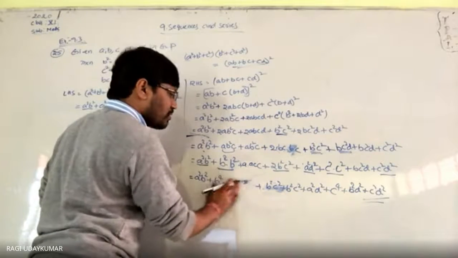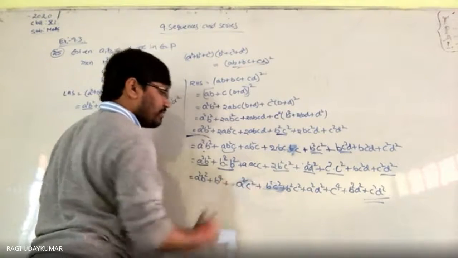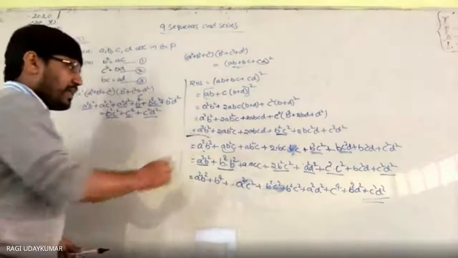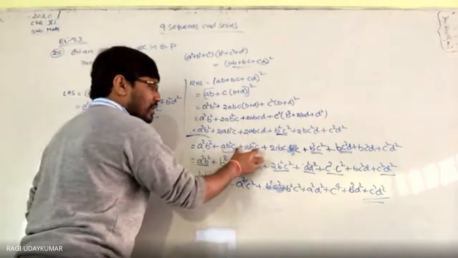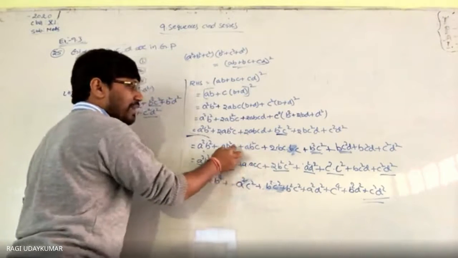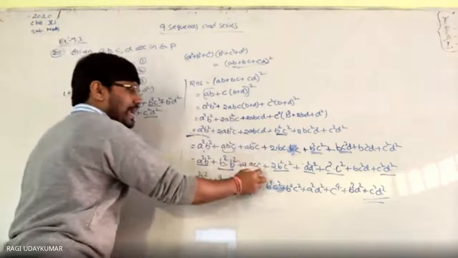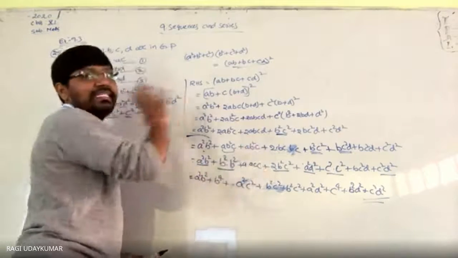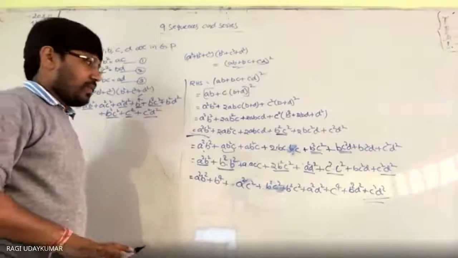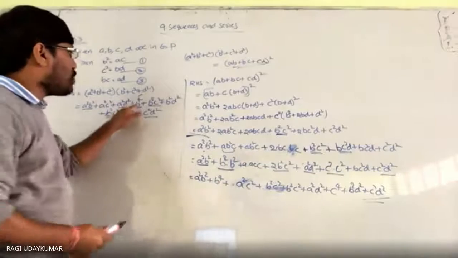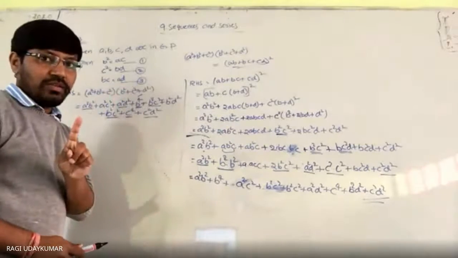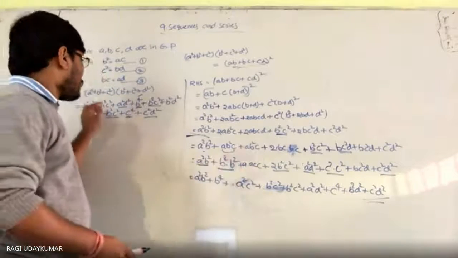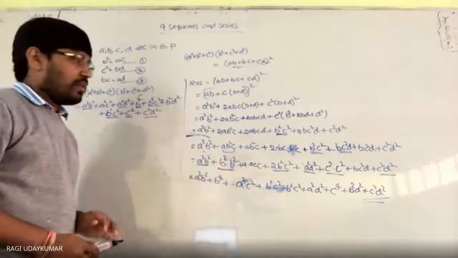Sorry, A square C square. A square C square. See here, I have split this, and once I replace AC by B square, the second time I replace B square by AC. Reverse. Because here we are having B to the power of 4 once, and next A square C square is there, which we are not getting here.